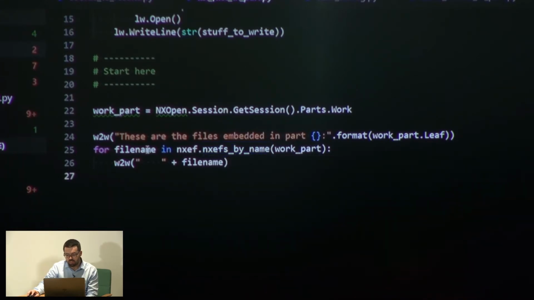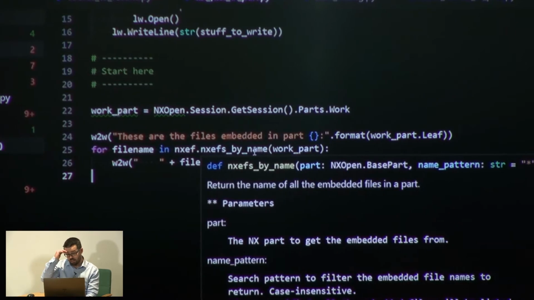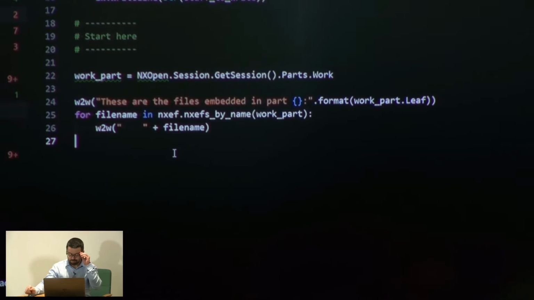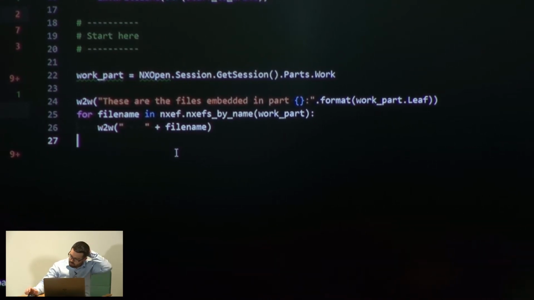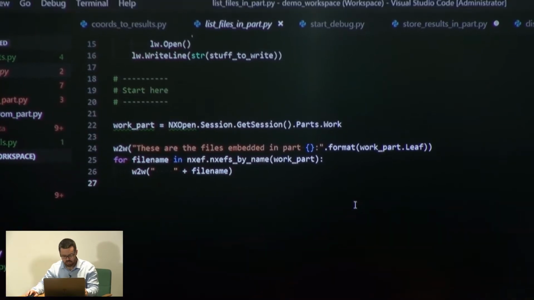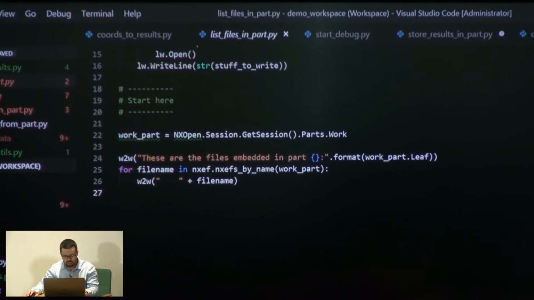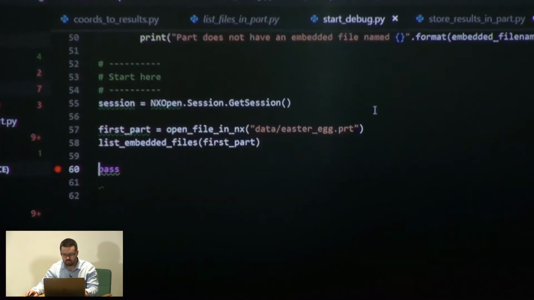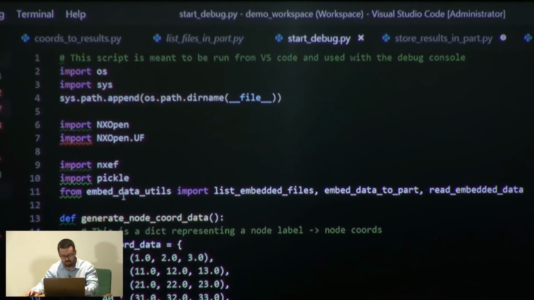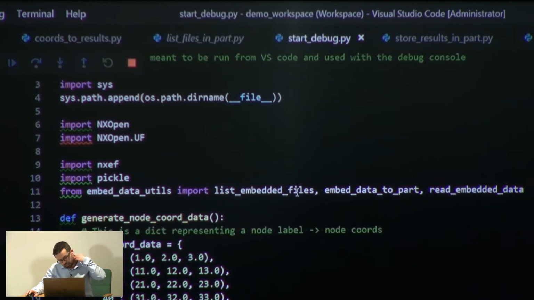And so we're just iterating over this list of NXEFs by name that are stored in this part, and we're displaying them. Simple enough. Okay, so let's see what we can do here with that. I'm going to switch gears a bit and go to a debug console instead. I'm going to go to this start debug file, and launch my debug session.